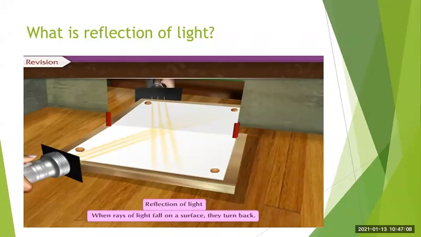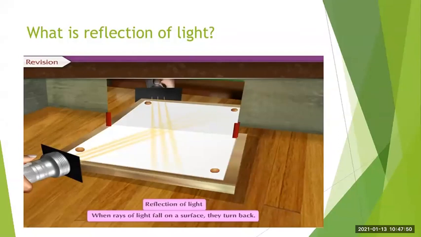If you throw the ball on the ground, the ball hits the ground and turns back, isn't it? Or if you hit the ball on a wall, after hitting, the ball will return back. Similarly, in the reflection of light, whenever light rays fall on a surface, they turn back. Got it? So it is called the reflection of light.